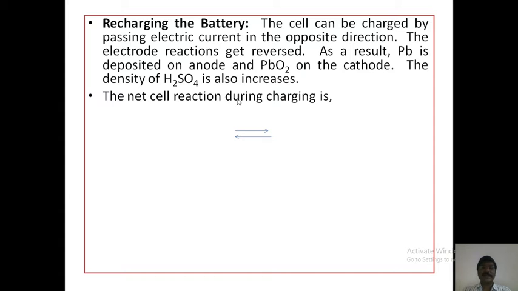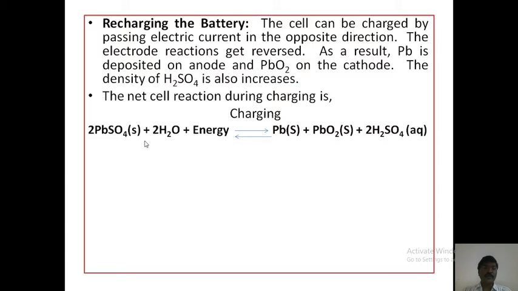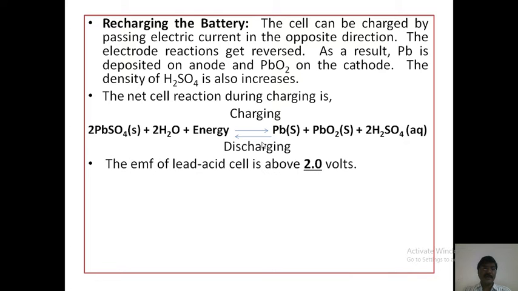Thus, the net cell reaction during charging is 2PbSO4 plus 2H2O plus energy, a reversible reaction, gives Pb plus PbO2 plus 2H2SO4. Charging is the forward reaction and discharging is the backward reaction. This is recharging the battery. The EMF of the lead acid cell is about 2.0 volts.